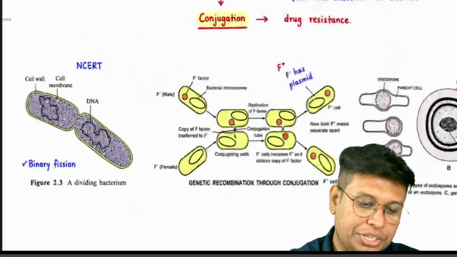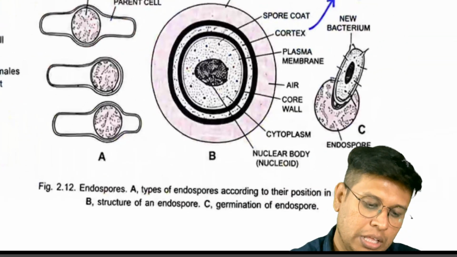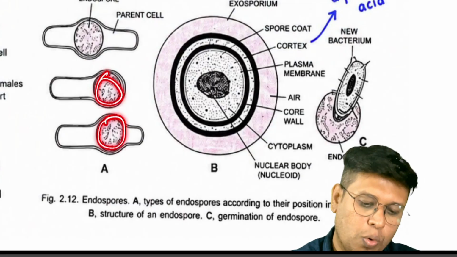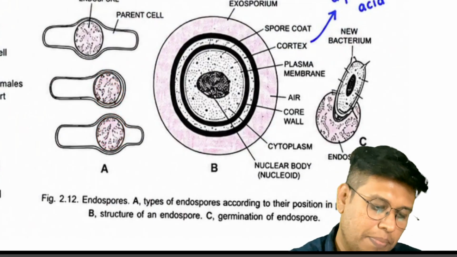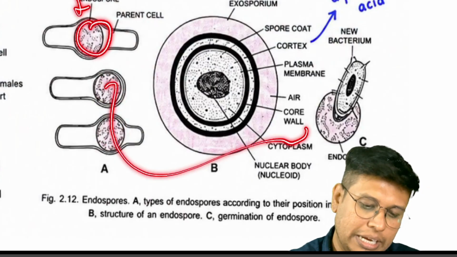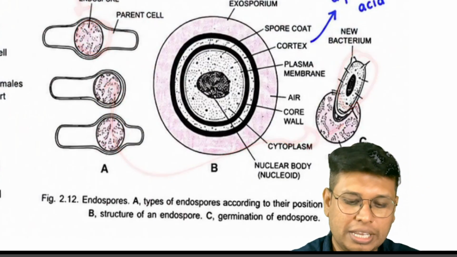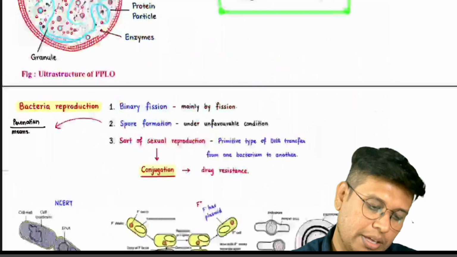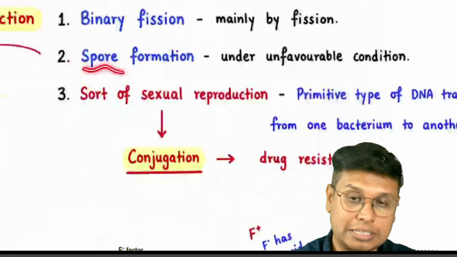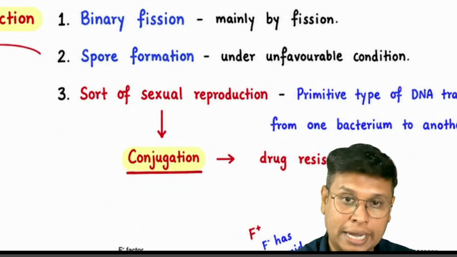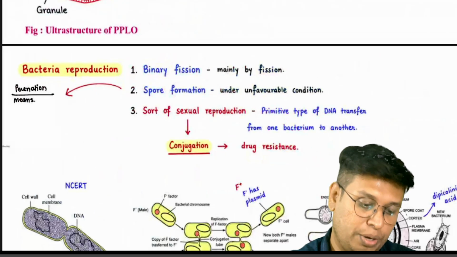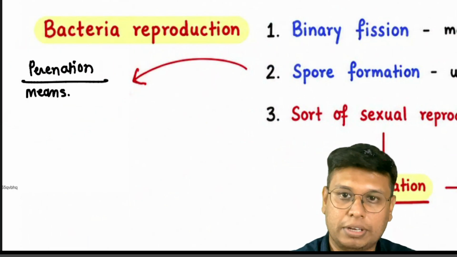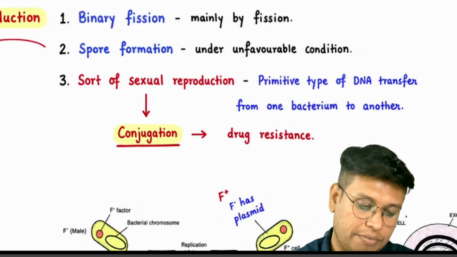So spore formation under unfavorable condition. You can see this diagram. In this diagram, the bacteria is forming a spore, which is called an endospore. The bacteria becomes spore, then it releases new bacteria. So there is no new bacteria formed, so it cannot be a reproduction, but a survival mechanism. But NCERT says it's a reproduction, so reproduction. It can be a source of perennation, survival.